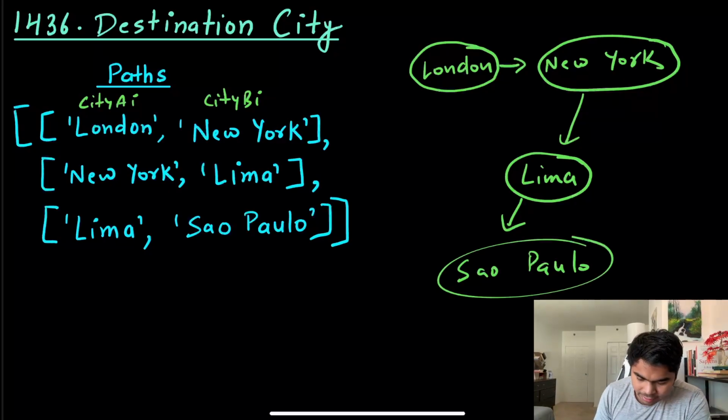Now you can tell that all of these cities except Sao Paulo have an outgoing edge. There is an outgoing edge from London, from New York, and from Lima, but there is no outgoing edge from Sao Paulo. That is why this right here is my destination city.